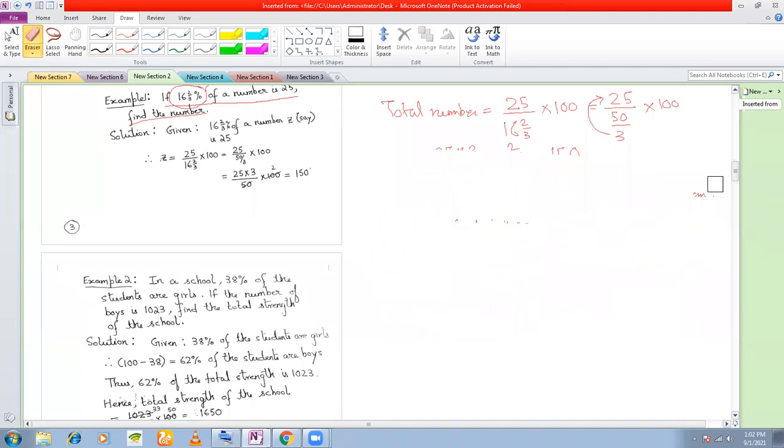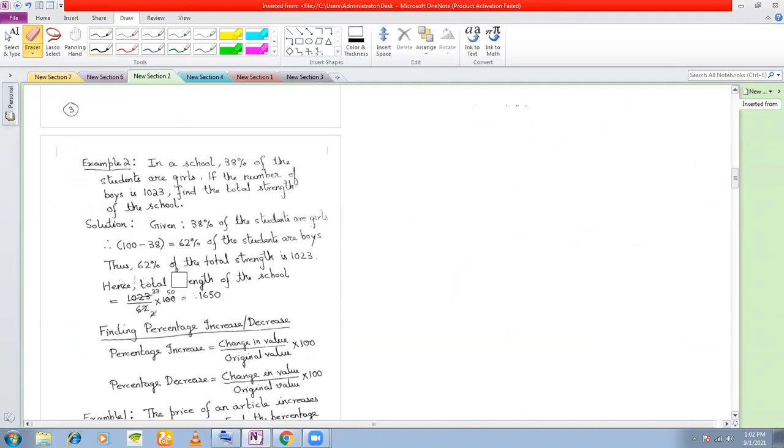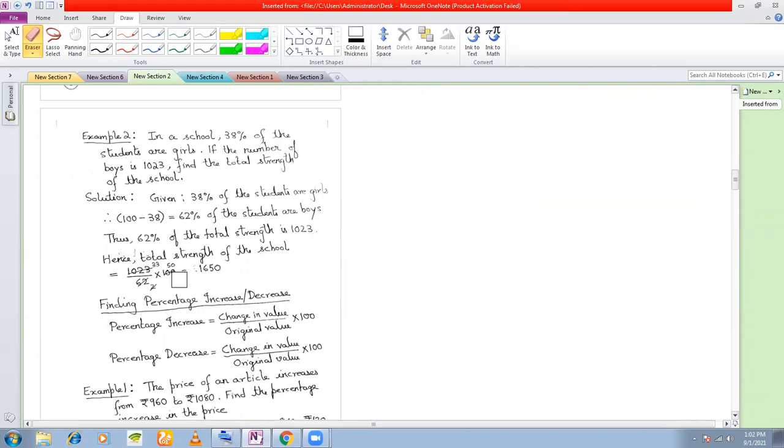The first problem from percentage. All these were very elementary concepts. In a school, 38% of the students are girls. If the number of boys is 1023, what is the total strength of the school? So here the percentage of girls is 38. So what should be the percentage of boys? 100 minus 38, so this will be equal to 62.